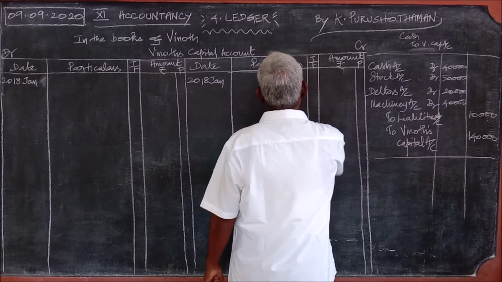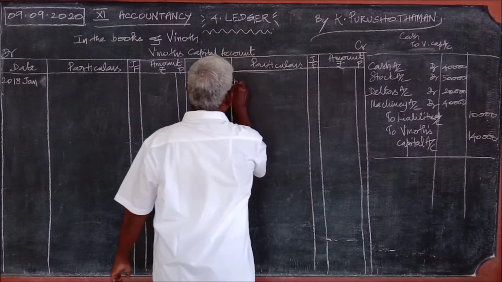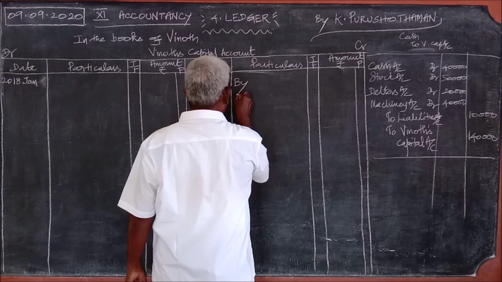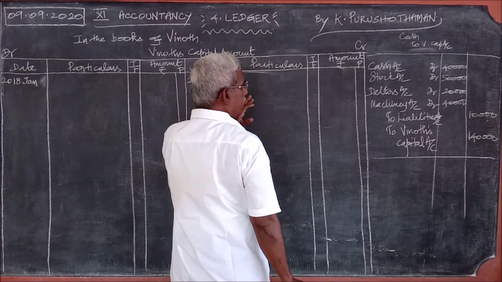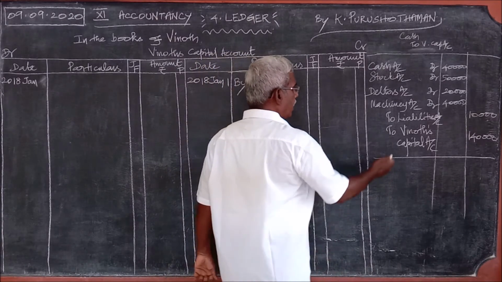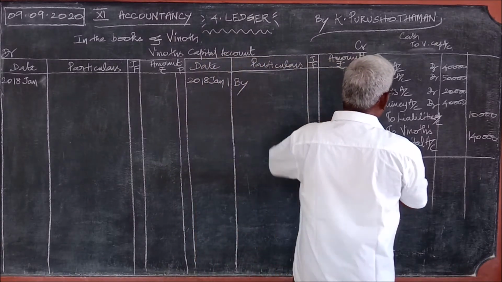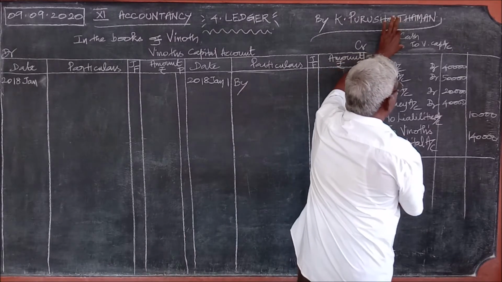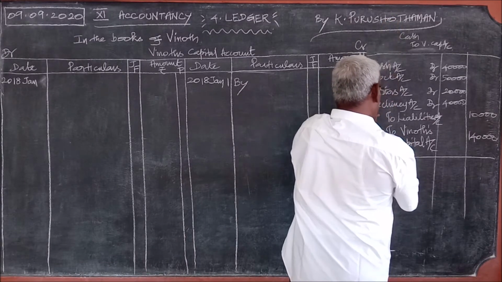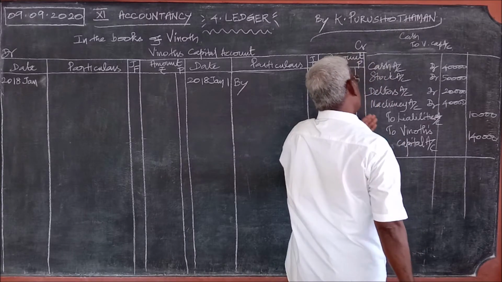Vinod's capital is on the credit. This is the journal entry. So, what all we write, we should write by here on the credit side. For this credit, we should see what is coming along with it on the debit. If it is a simple journal entry, okay. If it is a compound journal entry, what should you select?